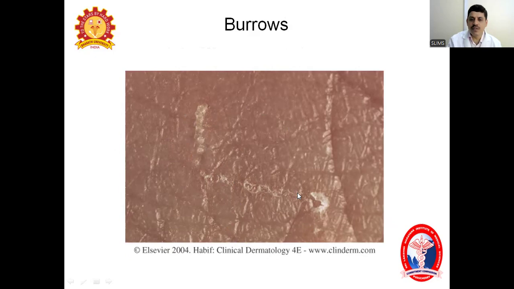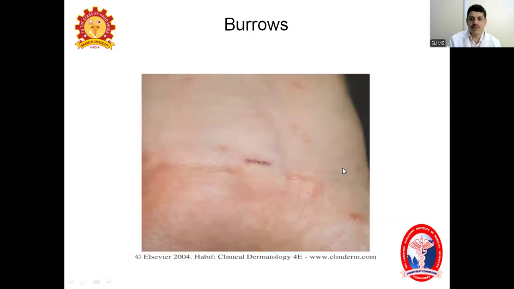Usually, in which layer do the burrows form? The burrows are usually in the stratum corneum or subcorneal layer. You can see them mainly in the superficial part, in the finger web spaces, wrists, cubital fossa, anterior axillary fold, nipple area, umbilicus, and genital area. So in these areas, we will see the burrows. In this picture, you can see the wrist with the presence of multiple burrows.